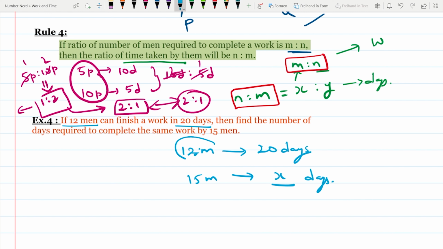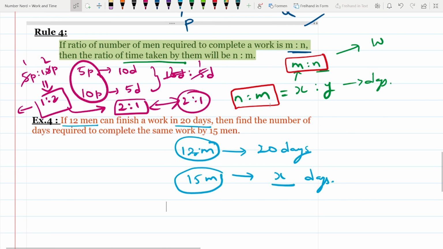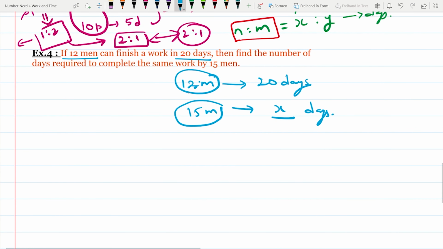If 12 men do the work in 20 days, then how many days do 15 men take? That is the question given. So let's solve it. We know that if the ratio of men required is m:n, then the time taken by them will be n:m.